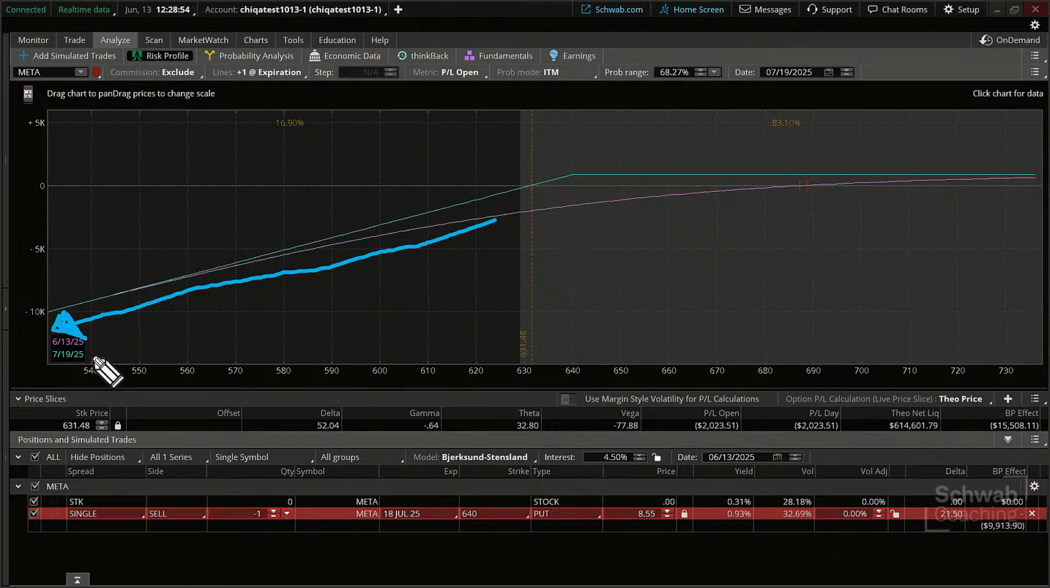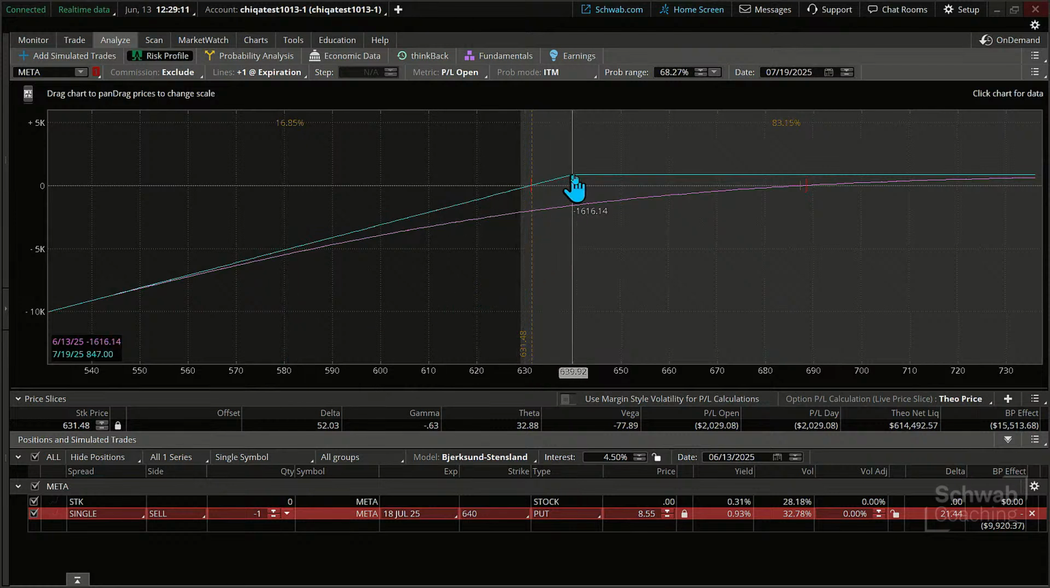Let's say there's not even stock ownership, we just have the short put. If prices are dropping, so too can the profitability drop. Where do we make our max gain? Where we sold at that 640 by expiration, right there.